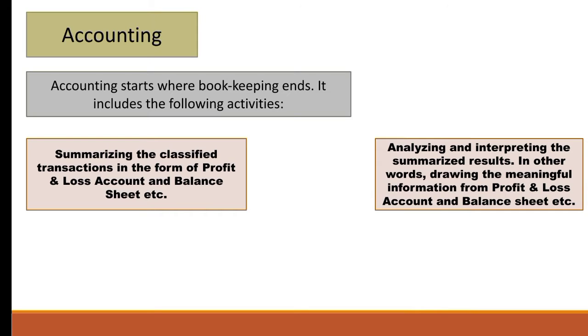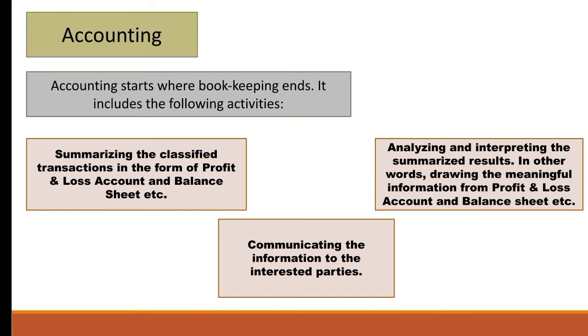After summarizing the transactions in the balance sheet and preparing the profit and loss account, these results, which are the profit and loss and financial position of the business, are analyzed and interpreted for the interested parties. The last step is communicating the information to the interested parties. The last step of accounting is to communicate all the results of the business organization, such as profit and loss and financial position, to the interested parties. Interested parties can be banks, investors, creditors, government, etc.